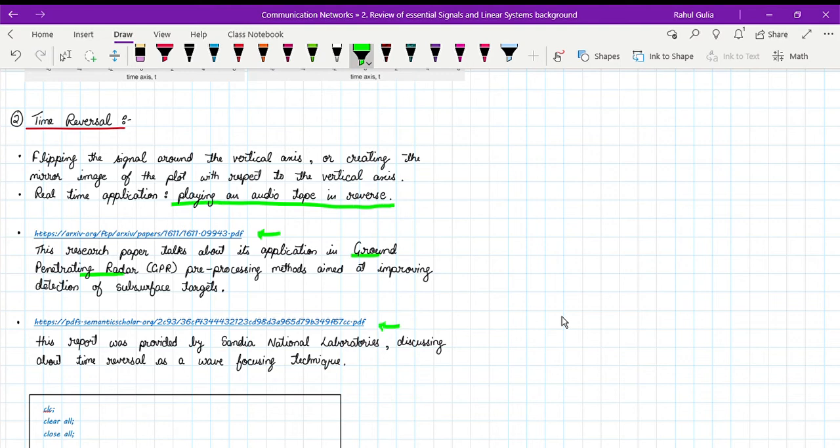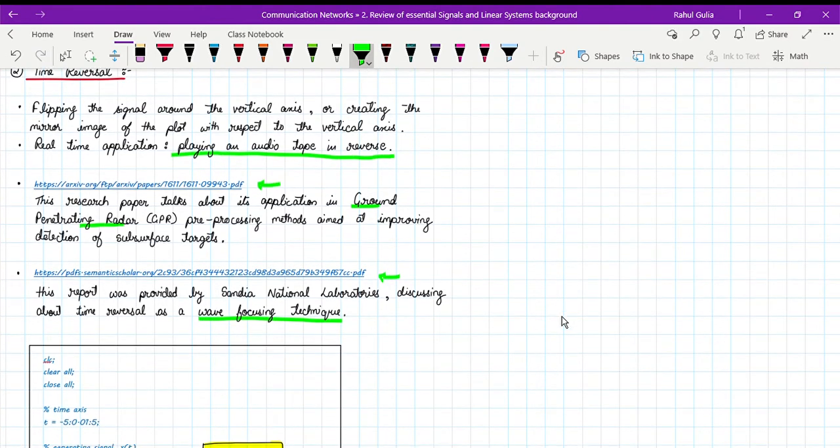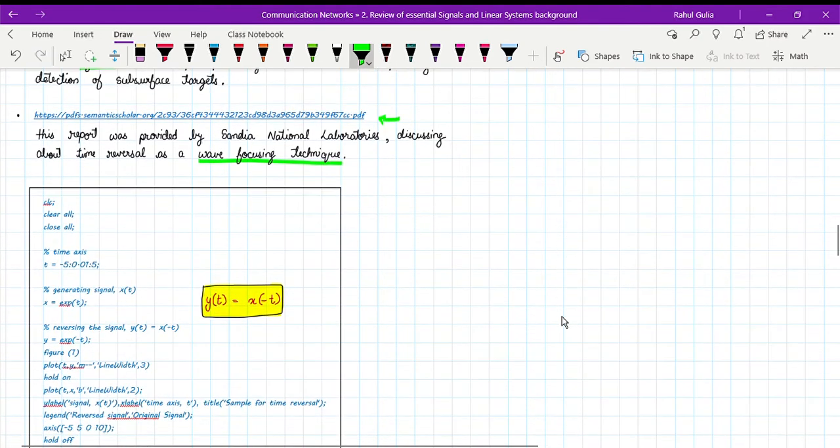Similarly, the second application is this small report, sorry, this is not a research paper. It's a report provided by Sandia National Laboratories, which is discussing time reversal as a wave focusing technique. So these are the two applications. If you want, you can go to these links and see how they are using this technique in real-time applications.